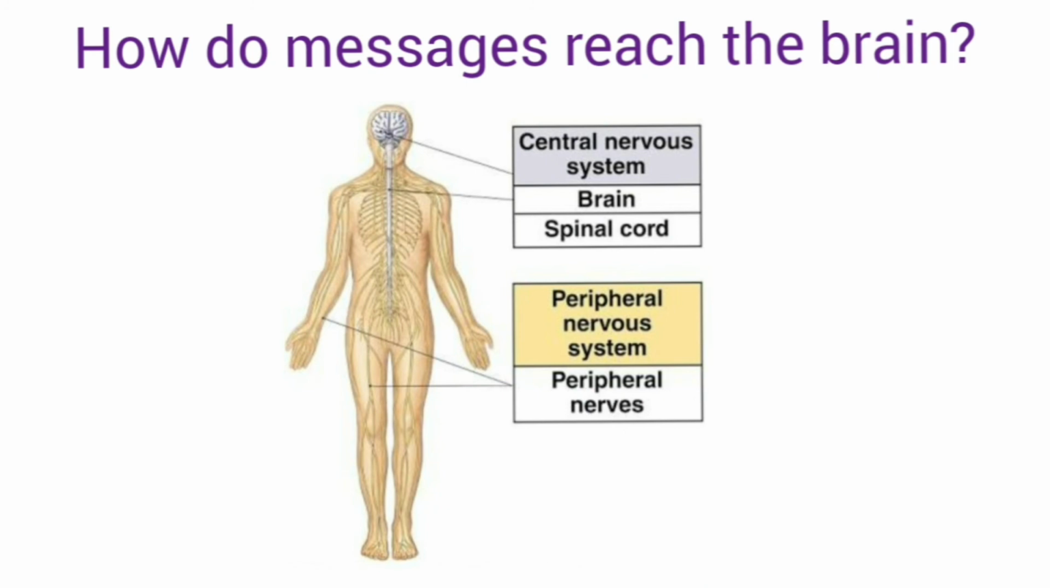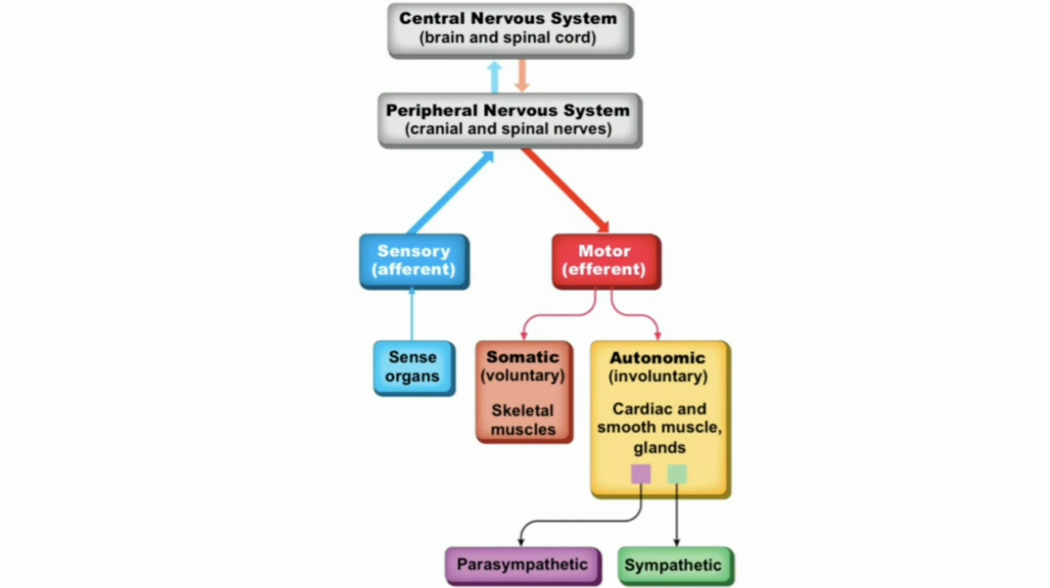Now, how do messages reach the brain? The peripheral nervous system transmits messages to and from the sense organs. It is responsible for voluntary actions like cycling, swimming, running, jumping. Incoming messages enter the spinal cord from all parts of the body and they reach the brain. The brain sends back messages to various parts of the body through the spinal cord.